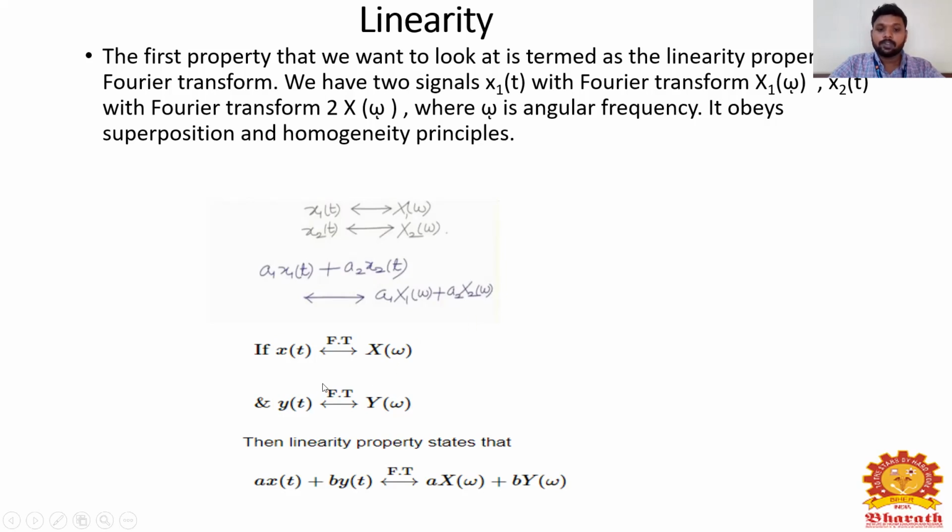So if I take the Fourier transform of x of t, I will get X of omega, and if I take the Fourier transform of y of t, I will get Y of omega. Then the linearity property states that a x of t plus b y of t gives you a X of omega plus b Y of omega. So this is the expression for the linearity property.